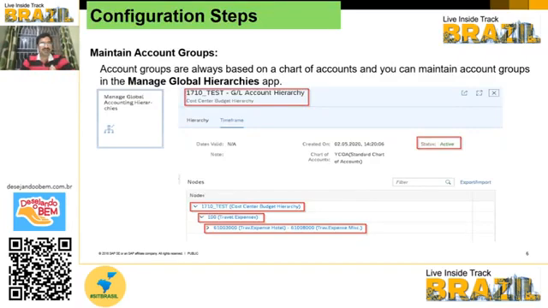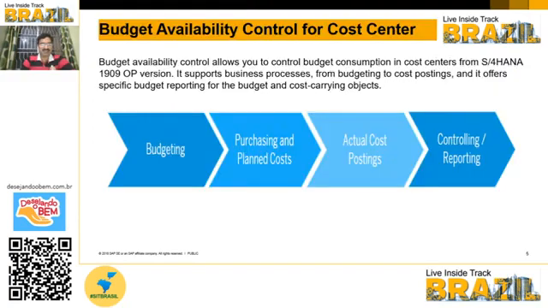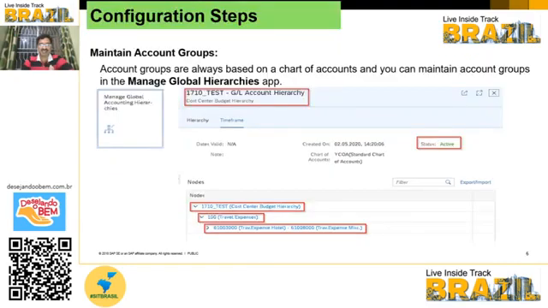Coming to the configuration steps, the cost center budget is a new concept. The budget concept is a very old concept, available within ECC also. I am not going into a deep dive of budget, just the deep dive of cost center budget only. The configuration steps for the availability control within the cost centers for the budget are very simple.